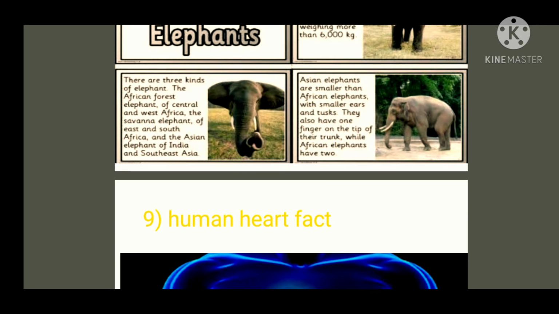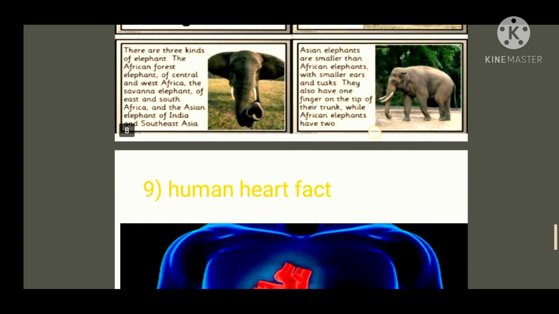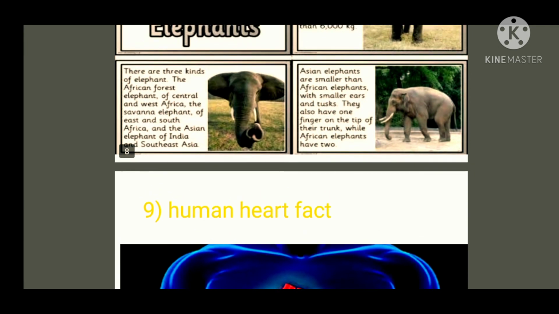There are three kinds of elephant which I told you about in the previous slide: the African forest elephant of Central and West Africa, the savanna elephant of East and South Africa, and the Asian elephant of India and Southeast Asia. These are the locations where all three types of elephant can be seen.